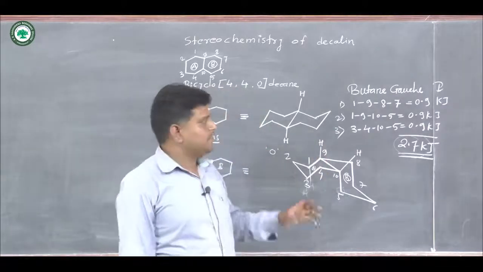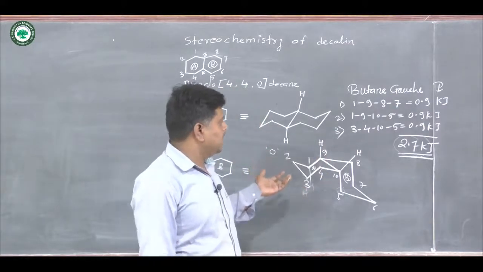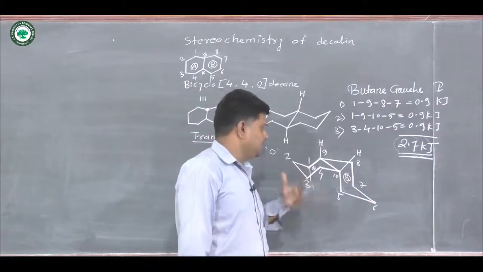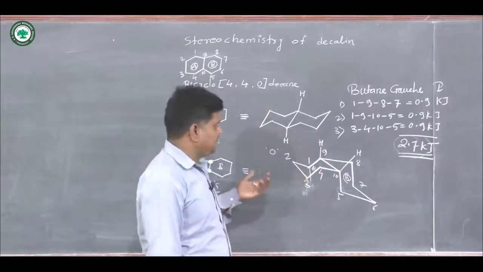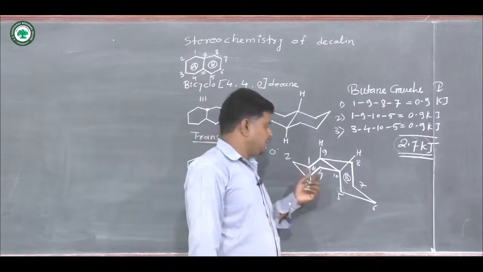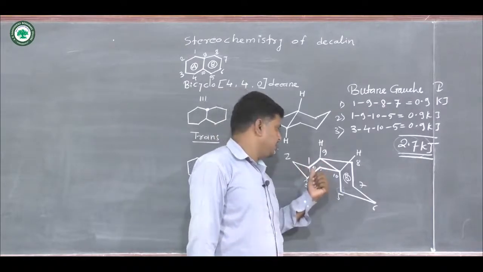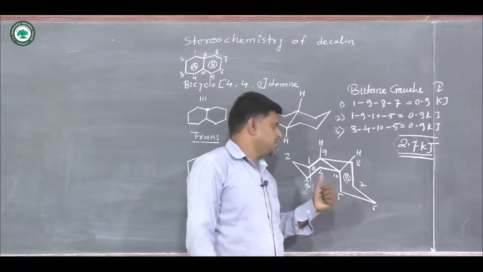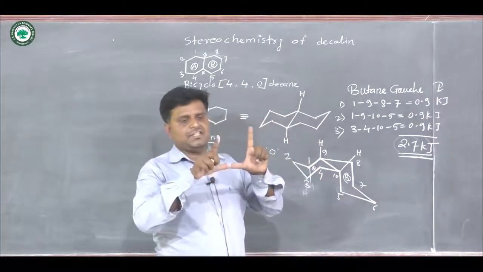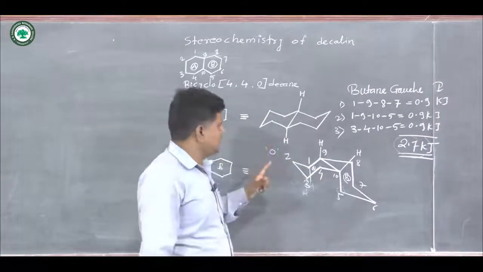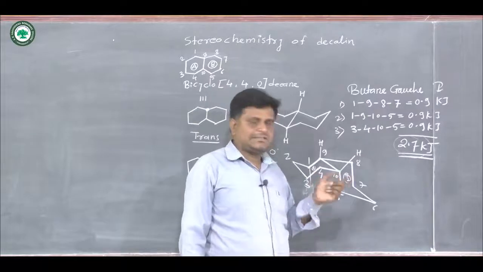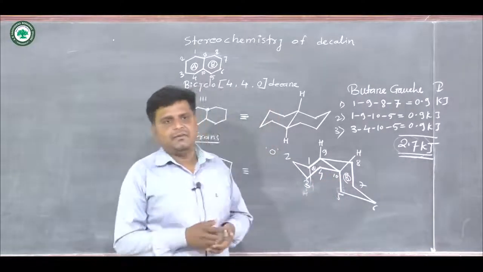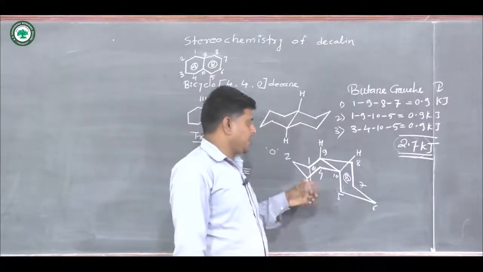So such types of questions are also asked, like energy calculation, and how those segments you can represent like this. Suppose here we use different chokes, at that time you see clearly 1, 9, 8, 7, this is the segment which is a 4 carbon atom segment having a 60-degree angle between them, so that they will interact with each other.